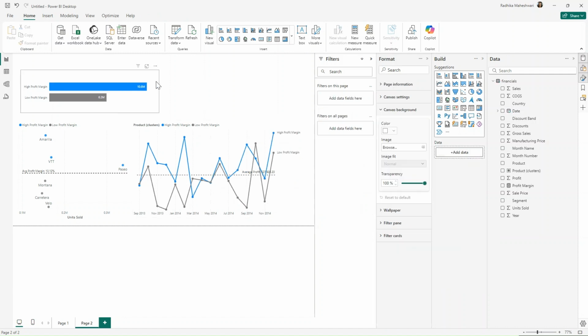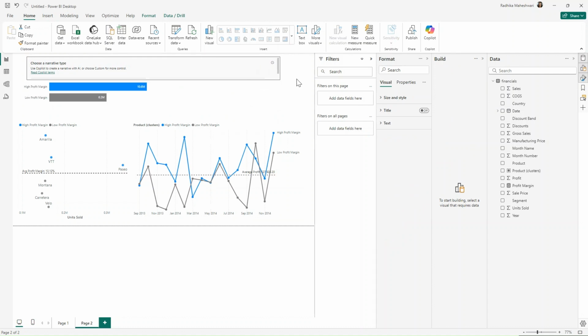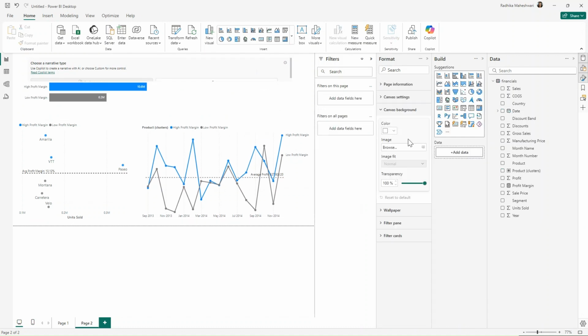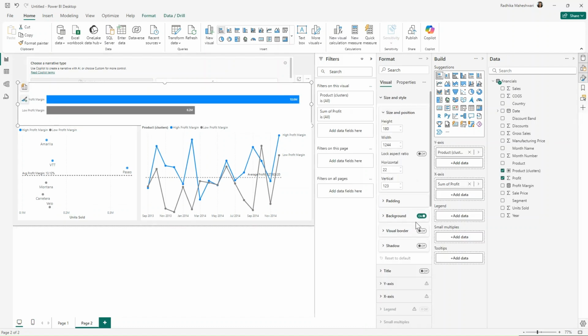And now we need to get a smart narrative which will summarize the information that is on this dashboard. So I will click on this narrative visual, and let's just rearrange this. I will give this a background color of gray, transparency of 0%. We don't want the background for this one, so I'll go into size and style and turn off the background.